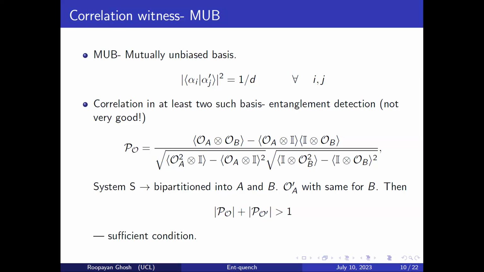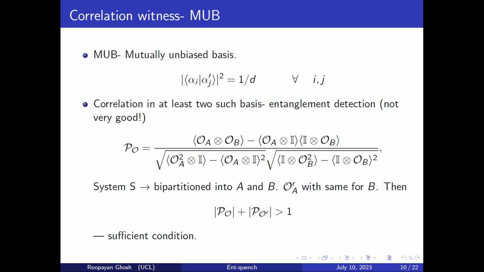And many people have shown before that if you can measure the correlation of some observables in at least two such bases, then it is possible to detect entanglement for some states. It's not very good, but it's possible. There are different correlation measures, like for example, mutual information, and then there's Pearson correlation, which is a good correlation measure. And apparently, Pearson correlation is one of the best for these cases, so I'm going to talk about that only here.